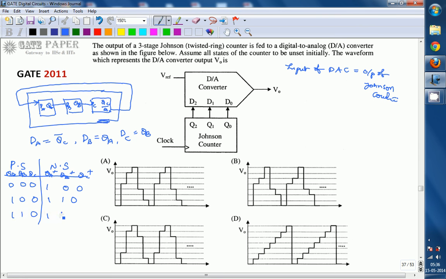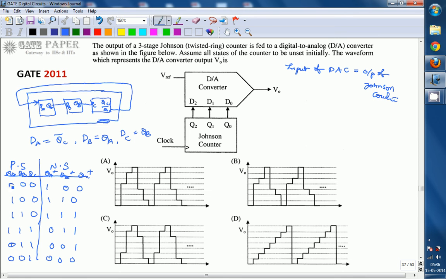110 will become 111, and 111 will make 011, because QC is 1, so QC bar will be 0, and that will be loaded into QA. Again 011 is the present state, that makes 001, and 001 as the present state makes 000 the next state.